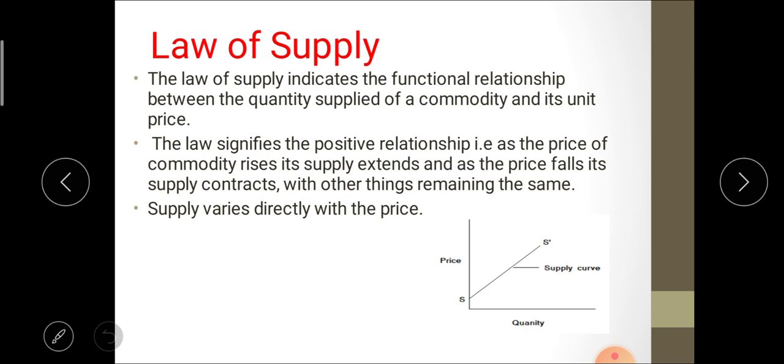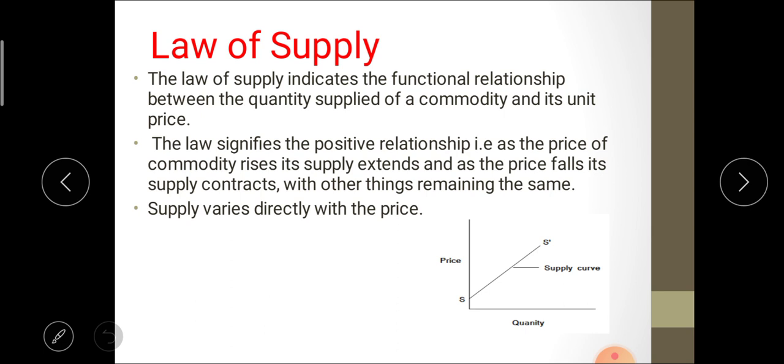After that, the next point is the law of supply. The law of supply indicates the functional relationship between the quantity supplied of a commodity and its unit price. There is a positive relationship between the price of a commodity and its supply.